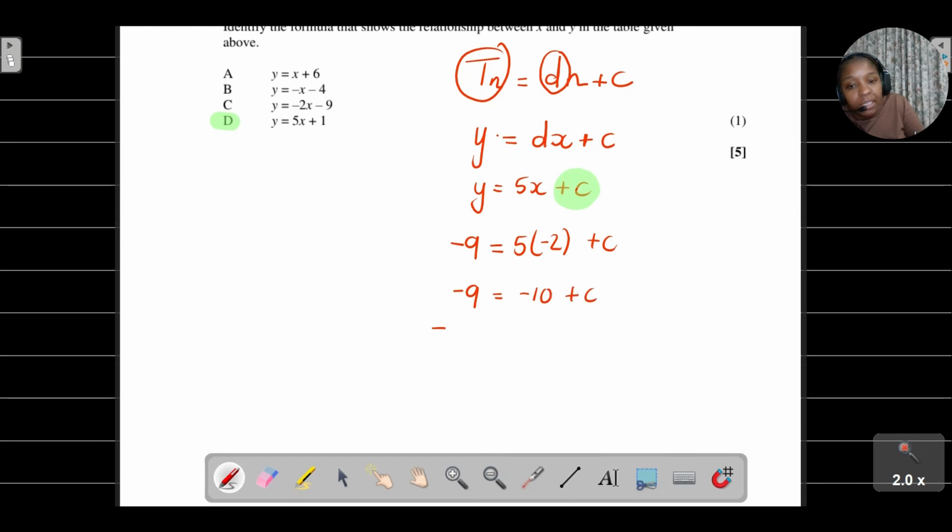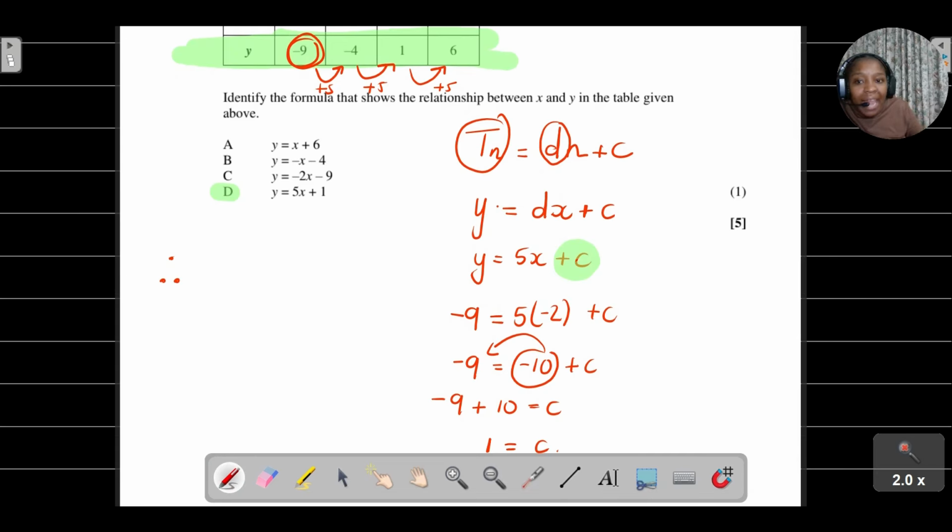I think we should all be happy with how we got to a plus 10. Remember, if the negative jumps the equal sign, then it becomes a positive. Then -9 plus 10 is equal to 1. So c is equal to 1. Therefore, the formula that shows the relationship between x and y is y is equal to 5x plus 1, and the correct answer there is D.